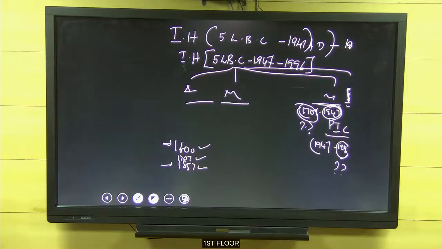Why 1996? If you answered, you are very good actually. What's the answer? Why 1707? Super.